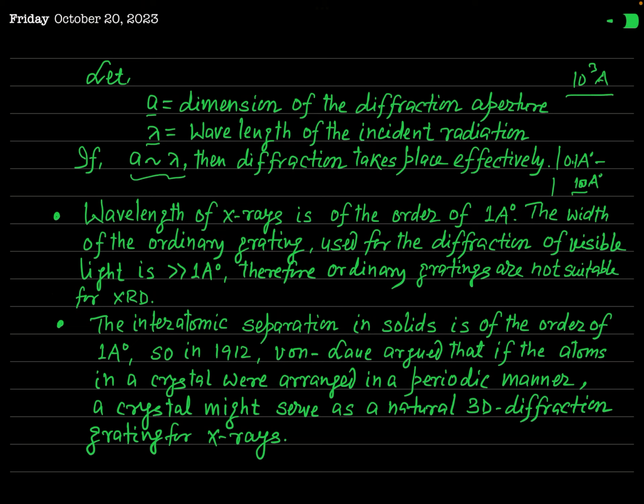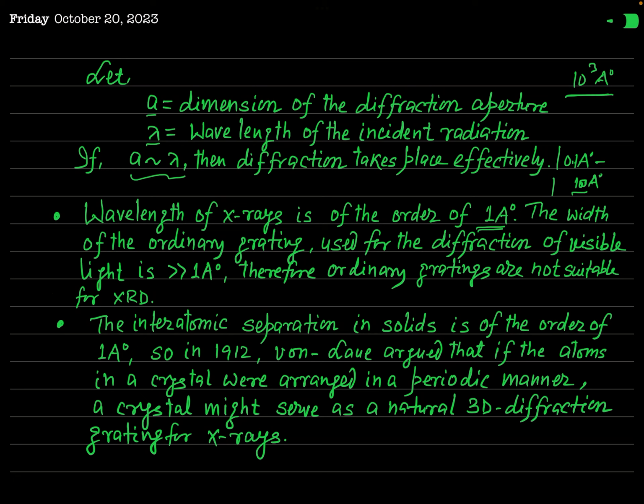Actually, the most suited wavelength of X-ray in diffraction experiment is of the order of 1 angstrom. It does not mean that X-ray has always a wavelength of 1 angstrom, but the wavelength of X-ray is of the order of 1 angstrom. And as I have told you, the width of the ordinary grating is of the order of 10^3 angstrom.